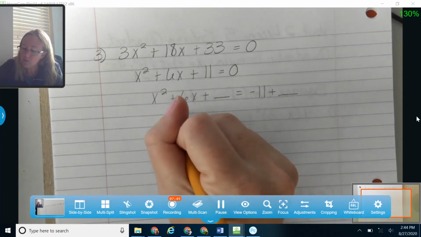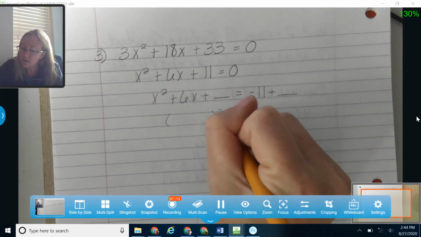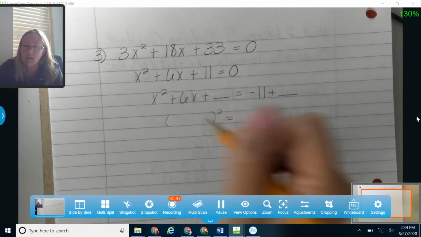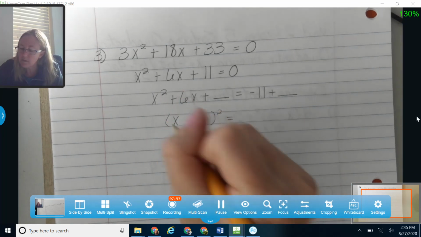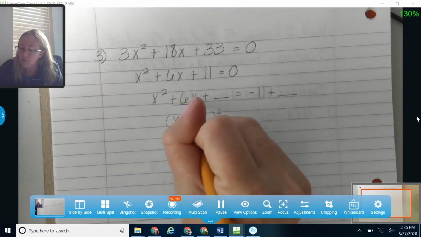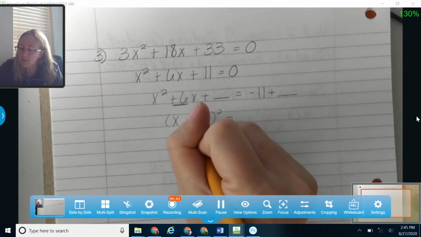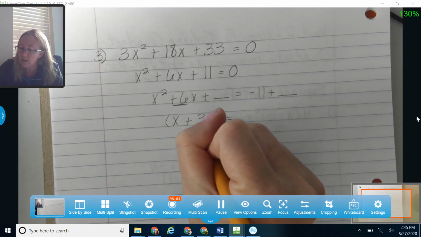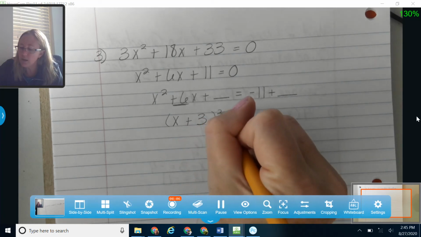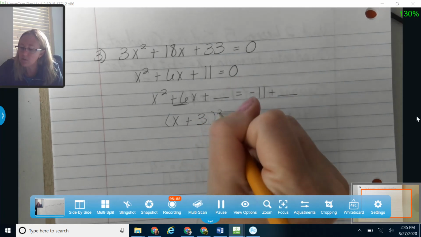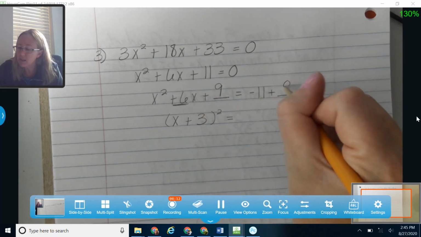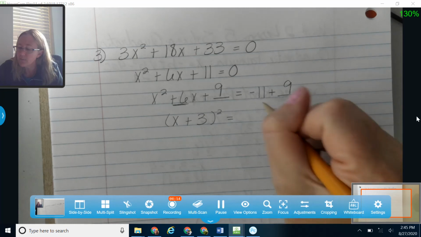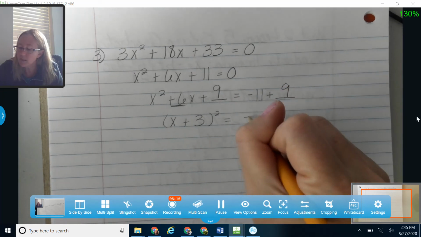Okay, so to complete the square, let's write down our sets of parentheses. And I'm going to take my variable here, so the square root of x squared is x. And now I'm going to take half of my middle term, so half of 6 gives me plus 3. And then I'm going to square that 3 to get my answer right here. So 3 squared gives me 9. And if I add 9 to the left, I need to add 9 to the right as well. So negative 11 plus 9 gives me negative 2.